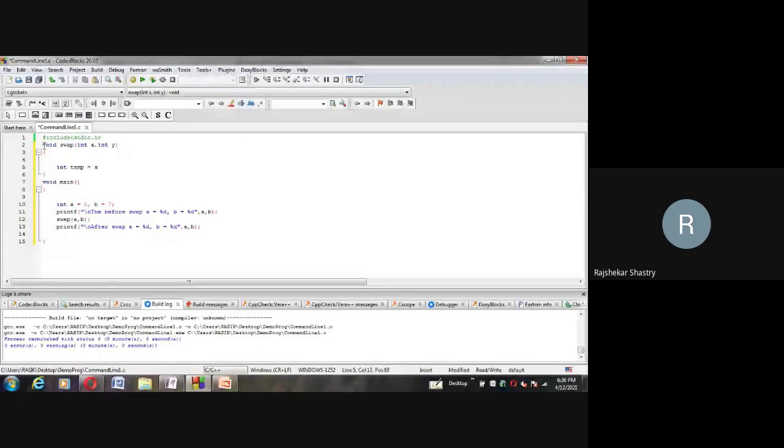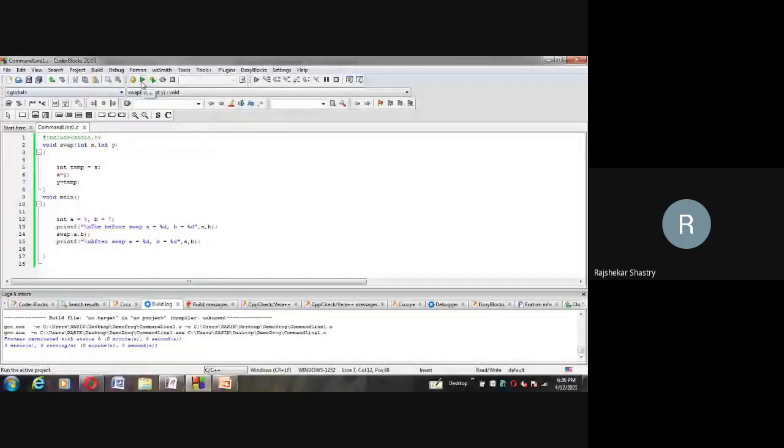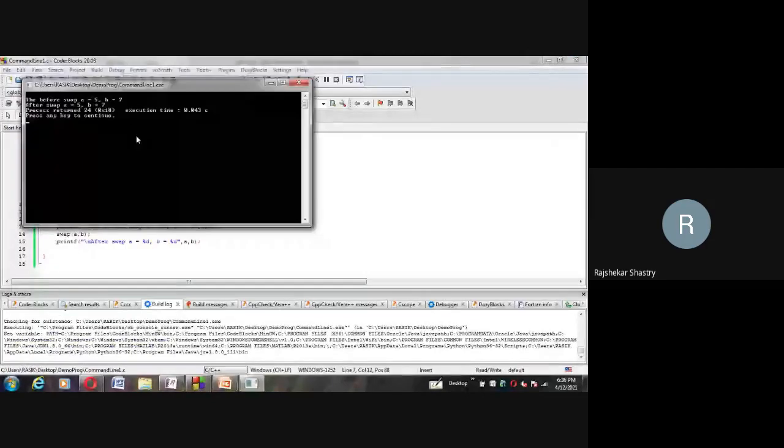Then x is equal to y, that means y is assigned to x, and to y I am assigning temp. So this was the logic of swapping the two values. Now if I compile this, okay fine, now I will run it. Upon running, we observe that before swap a is 5, b is 7. After swap also, a remained 5 and b remained 7.